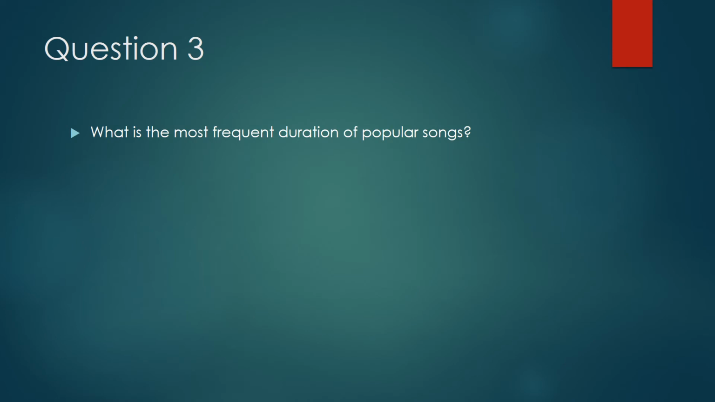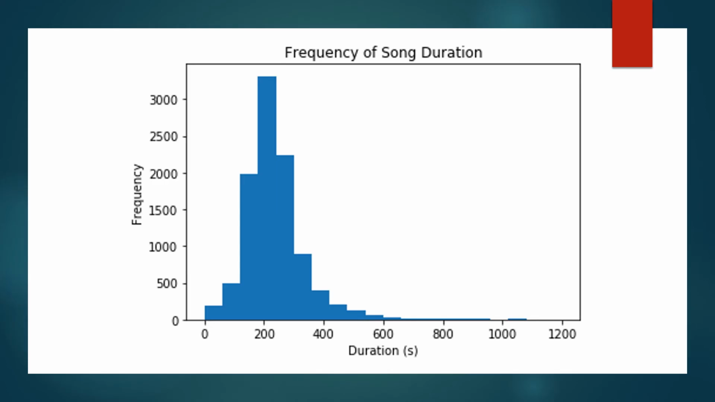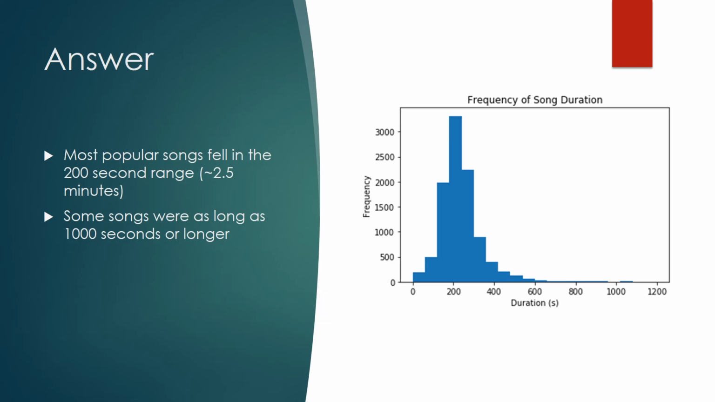My third question deals with finding the most frequent duration of popular songs. So here's the graph for that. Most songs fell in the 200-second range, which is about 3.5 minutes. What was interesting is that there were songs over 1,000 seconds, which is over 16 minutes long.